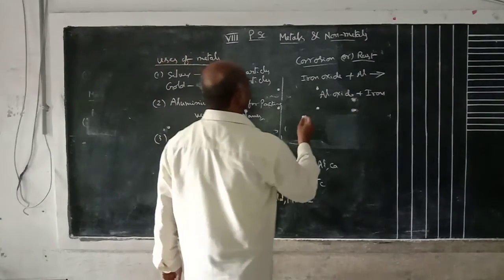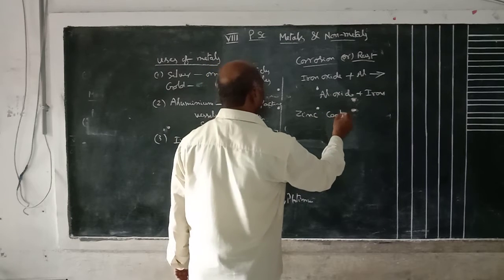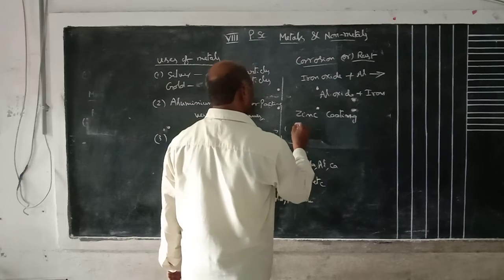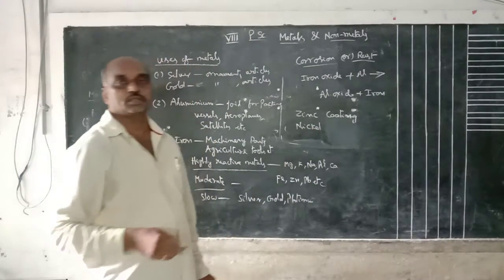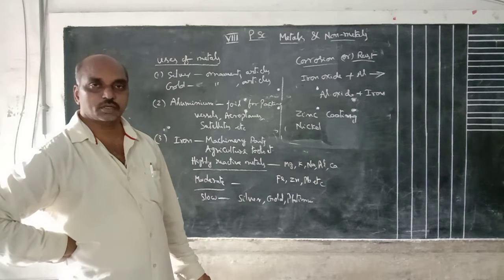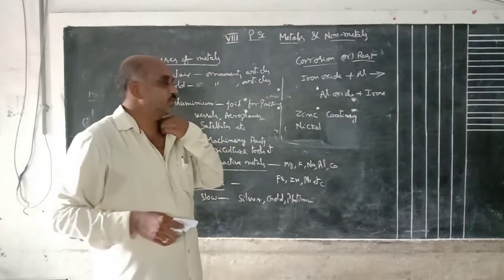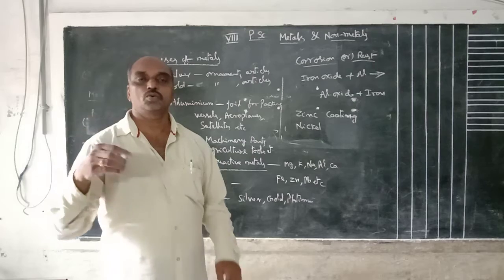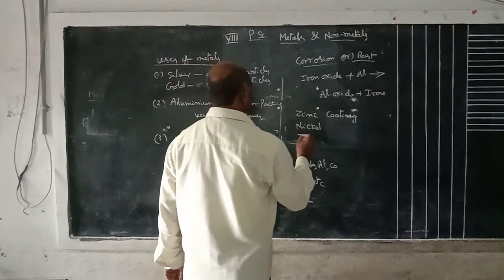And zinc coating. Zinc coating, like nickel coating. See, in the kitchen, gas stoves are there. These gas stoves are iron only, but they look like silver. How do they look like silver? By adding nickel coating. They are coated with nickel. Suppose iron sheets.